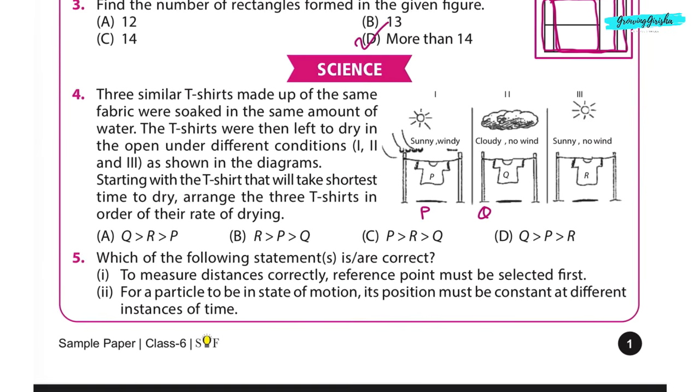Then condition R, sunny, no wind. The t-shirt in this condition will take more time than condition P and less time than condition Q. That means it should be placed in the middle. So the correct sequence is option C.